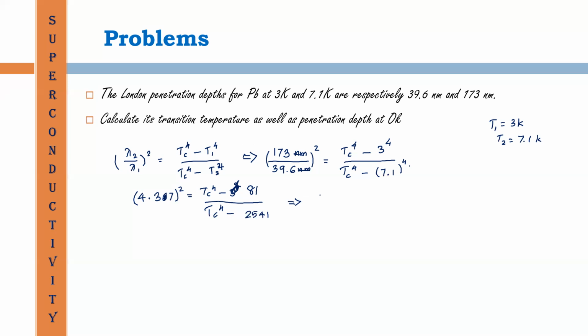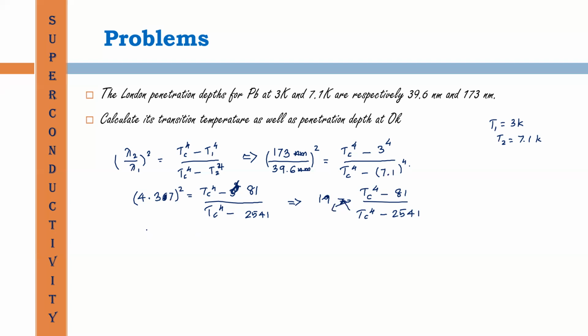So 19 is equal to this quantity, Tc raised to 4 minus 81 divided by Tc raised to 4 minus 2541. Then we have to evaluate the value of Tc raised to 4. For that, we cross multiply these quantities.